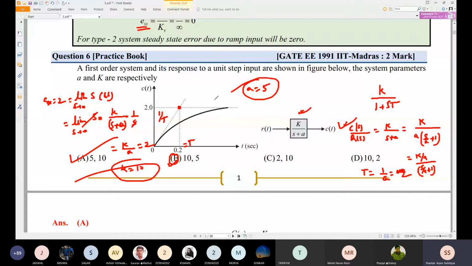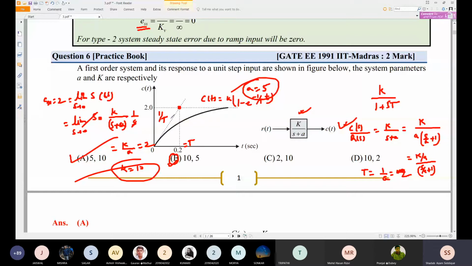Otherwise, you can also go through the first order response. For the first order response, c of t is equal to k into 1 minus e to the power minus t by T. The slope of that is nothing but 1 by T, which is going to this point.